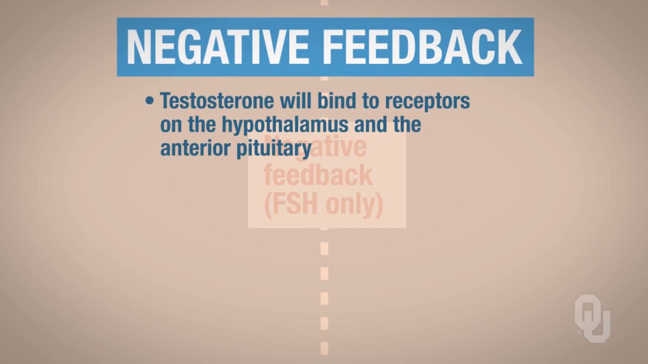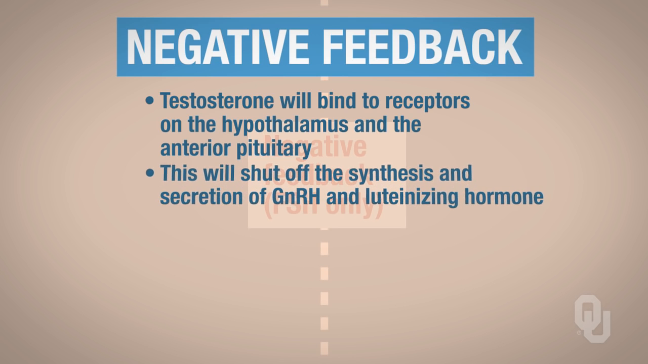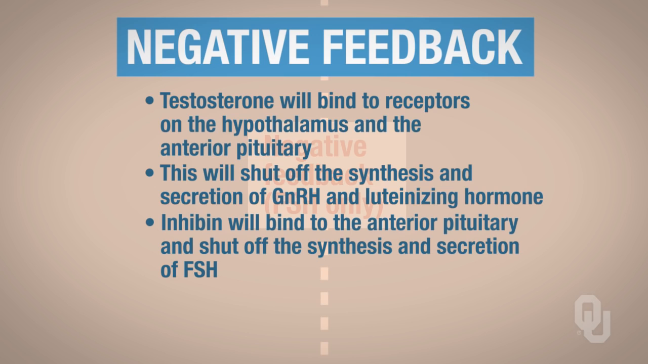Remember, testosterone will bind to receptors on the hypothalamus and the anterior pituitary. This will shut off the synthesis and secretion of gonadotropin-releasing hormone and luteinizing hormone. Inhibin will bind to the anterior pituitary and shut off the synthesis and secretion of FSH.